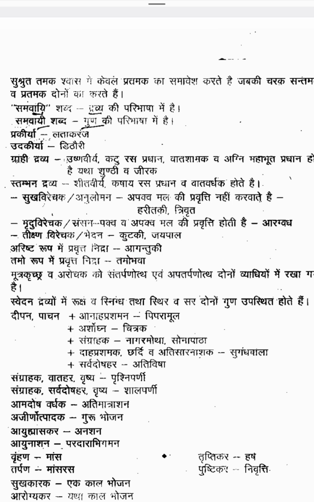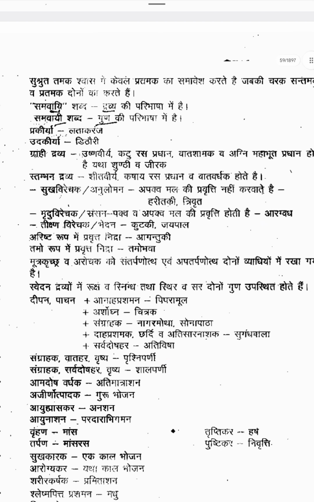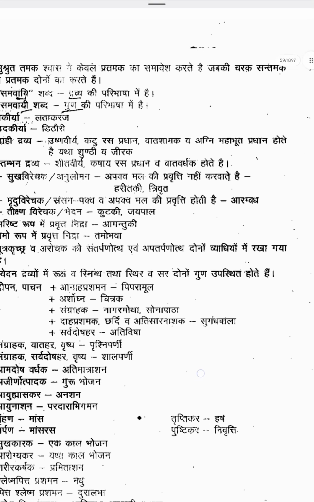Then next one is Arishta Rupeshu Pravritta Nidra. You get Nidra as a Lakshana in Arishta, like the Arishta Lakshanas we get at the time of death. If you get Nidra at that time, it is called Agantuki. Tamo Rupeshu Pravritta Nidra: because of Tamo Guna Pradhana, if you get Nidra, it is called Tamo Bhava Nidra. There are different types of Nidra. In Arishta Lakshana, that time it is Agantuki. As a Tamo Guna Pradhana, it is Tamo Bhava Nidra.